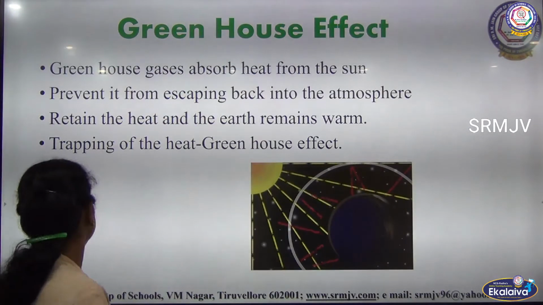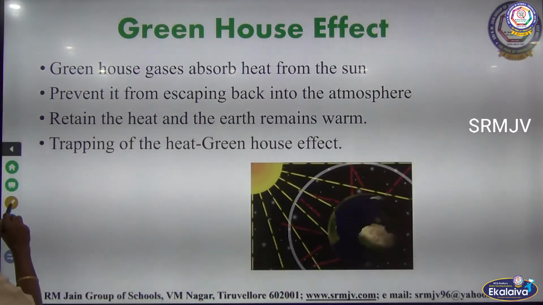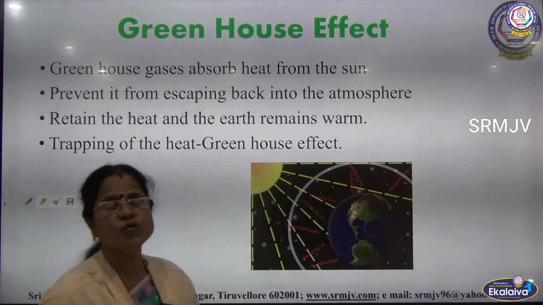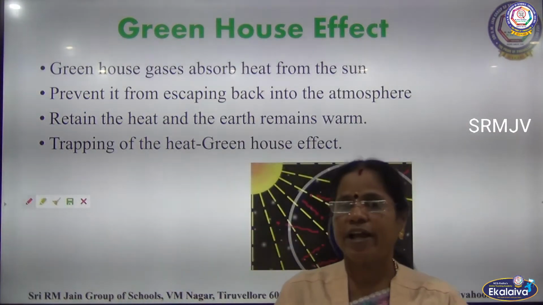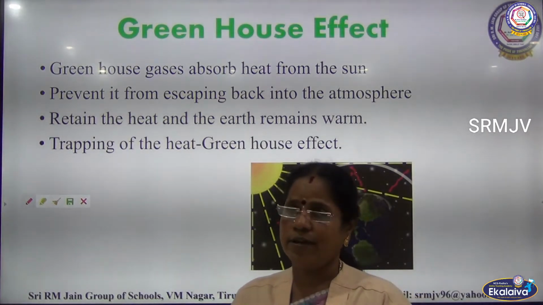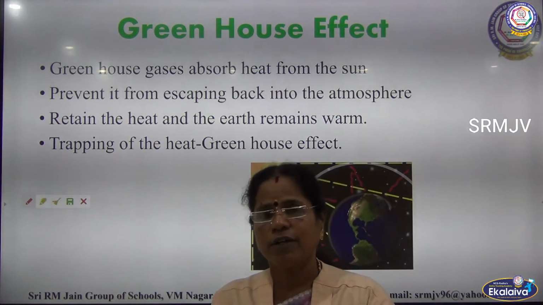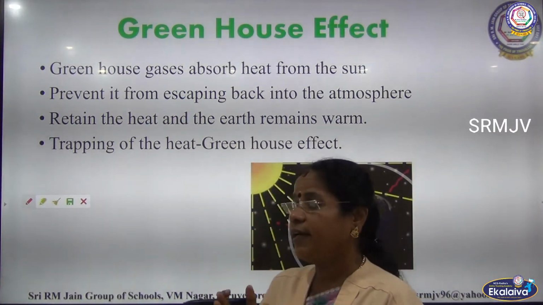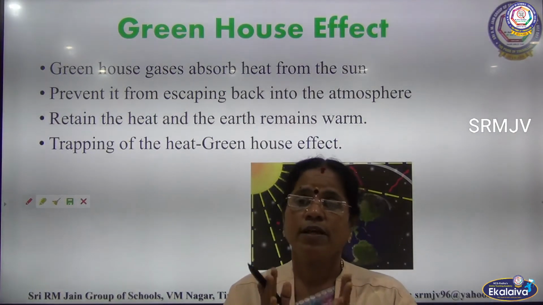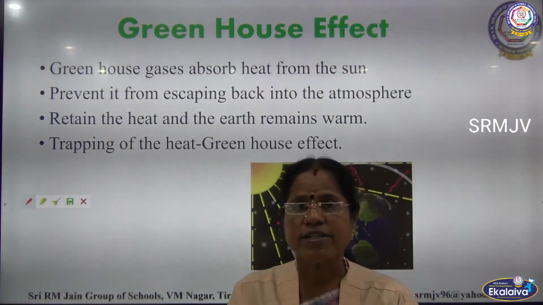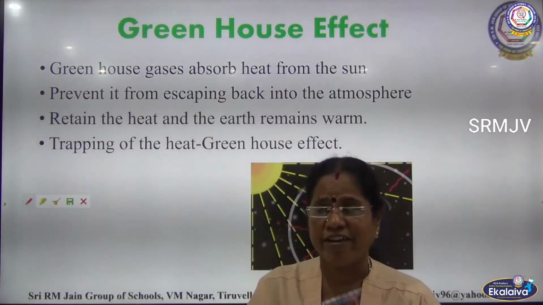Now you can see in this layer, as I already told, greenhouse gases are present. Carbon dioxide and ozone are present in this layer. What is the use of the greenhouse gases? They keep our earth surface warm. This is known as the greenhouse effect.